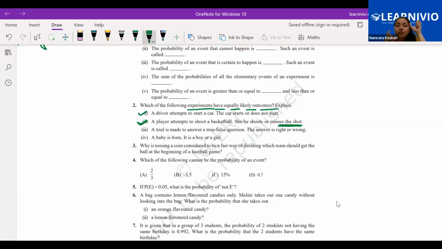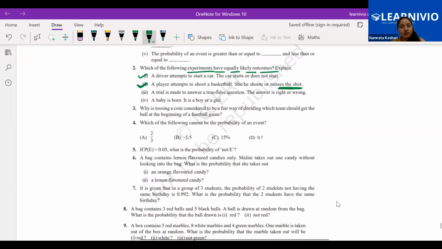Why? What is the meaning of equally likely outcome? The meaning of equally likely outcome is the same probability for both, for hit or for miss. No, the same probability will not be there. The same percentage is not there. The same chances are not there. It depends upon the efficiency of the player. If he is such a good player, then there is more chance that he is going to hit the target. So this is not equally likely.